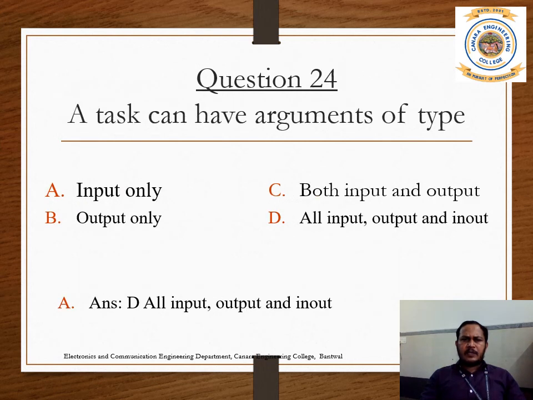Question 24. A task can have arguments of type: input only, output only, both input and output, or all input and output. So the answer is D, all inputs, outputs and inout statements. So you can have input, output or all types of arguments.